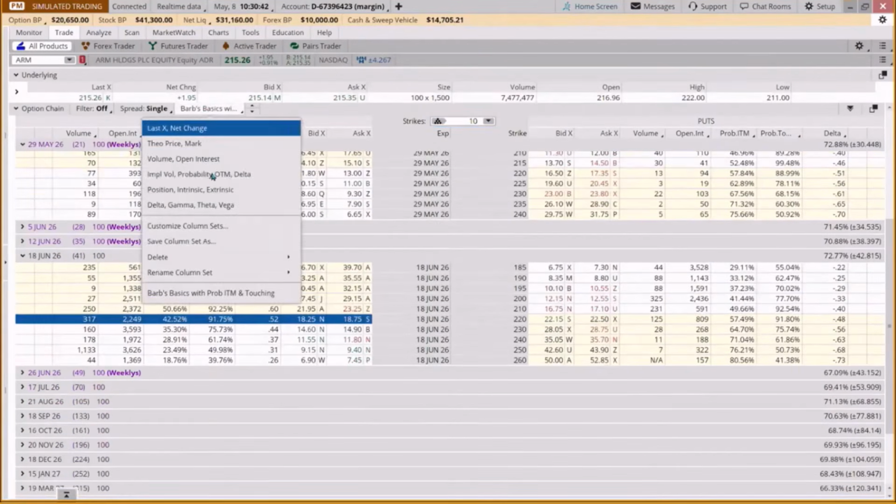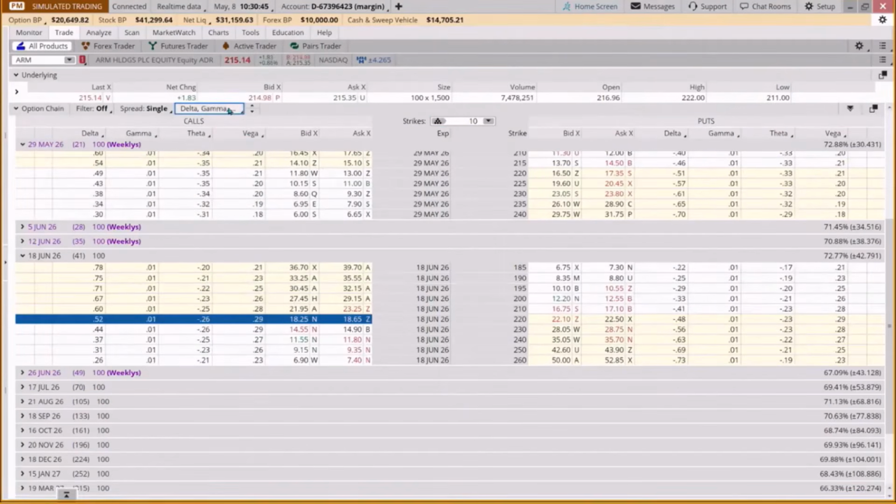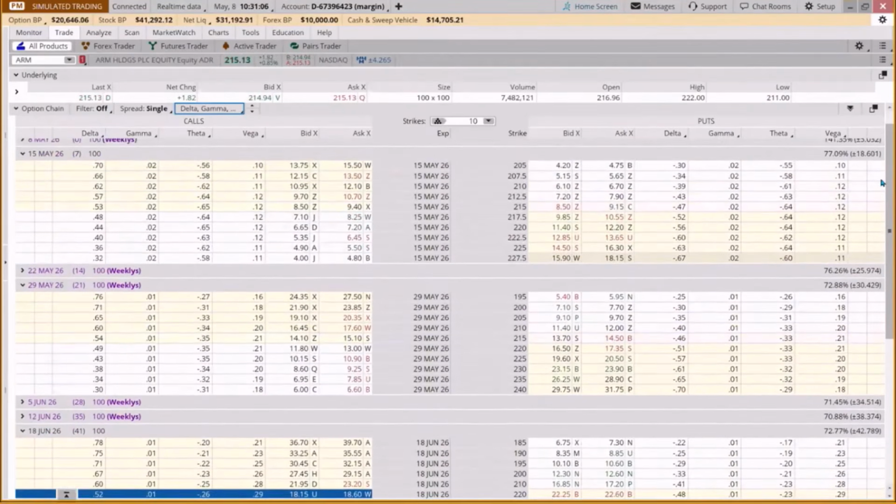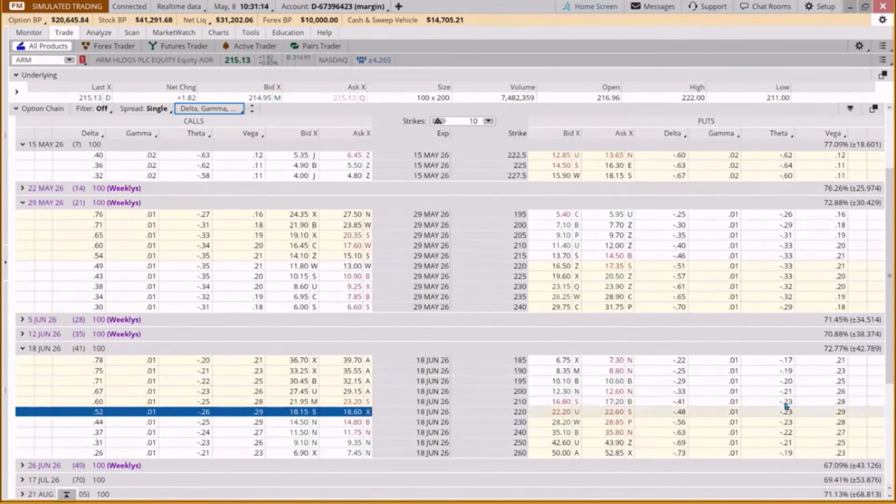And if I come to our Greeks and we look at theta, I'm losing, at this, say, 210 strike, 23 cents a day. Okay, but if I come to, this is on the June, that's 40 days out. If we come to 3 weeks out, we're losing 33 cents a day instead of 23 cents. Like that's almost 50% more. And we want to take advantage of time decay.